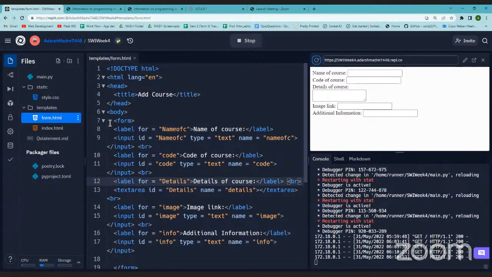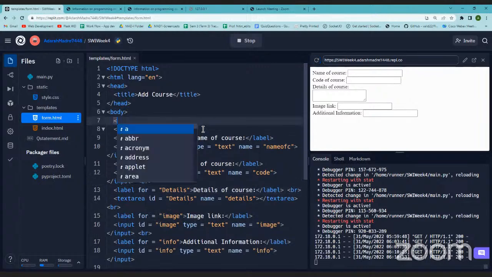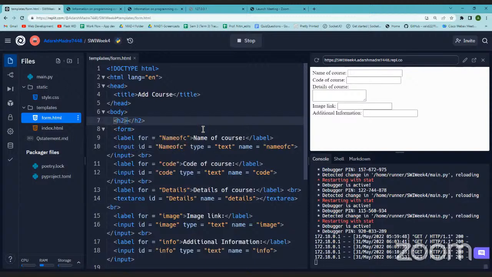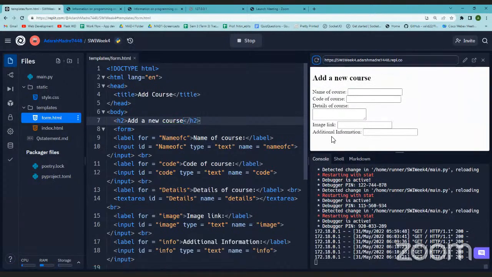So here, this is a form that takes all the information that we need for the course, right? And then I'll add a small heading to the body, h2, let's say h2. Add a new course, right? Yeah. So we are ready with the form now.